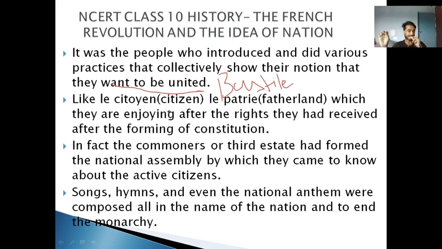The main key role was played by the people of that country, right? So it also gave a lesson to the other nations that it was the people who hold the ultimate power, and if they are united, like les citoyens and la patrie, which they enjoy after the rights they received after forming the constitution.